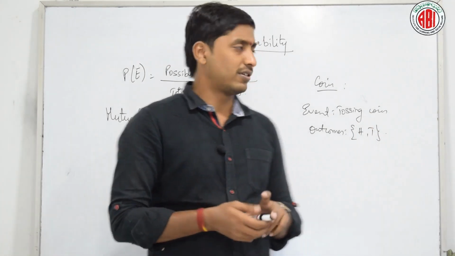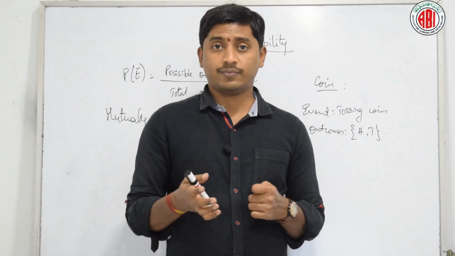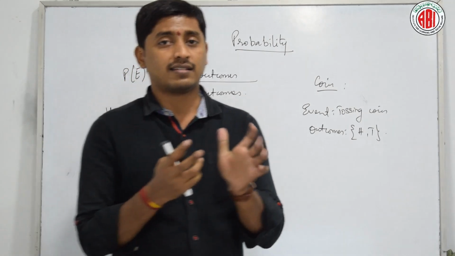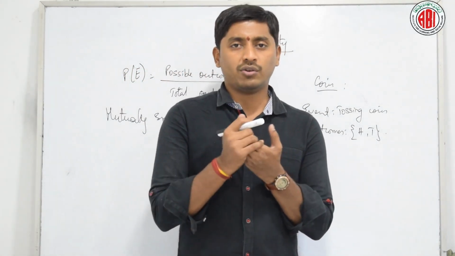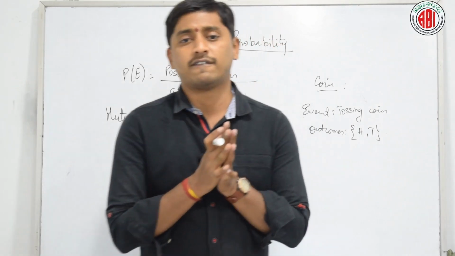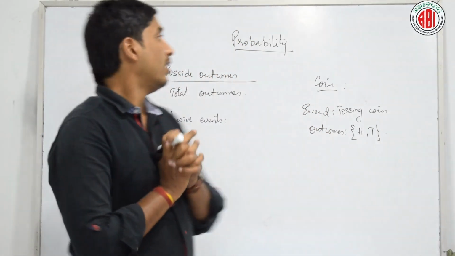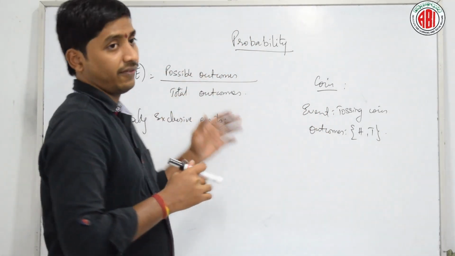This kind of outputs like H and T, or throwing a dice, yes or no, we can have 6 outcomes, and if one is the outcome, then we know that we are not going to get the remaining 5. Is it clear? Okay. Then how do we find the probability? Yes, we know this theoretical definition.